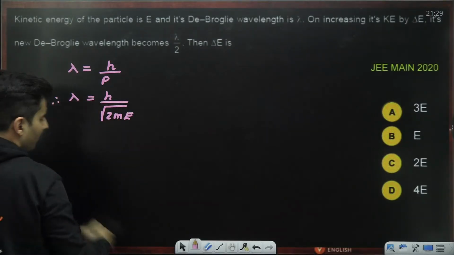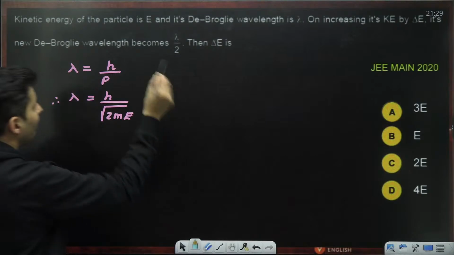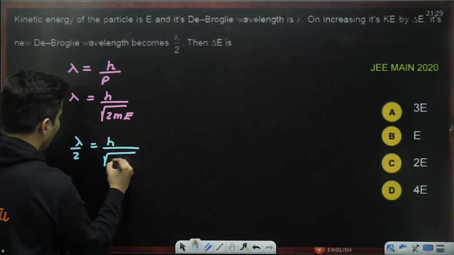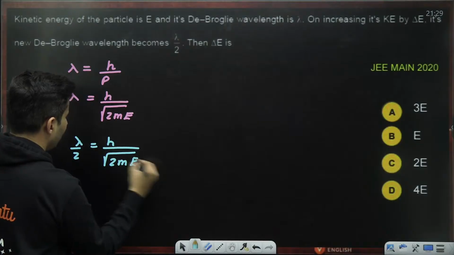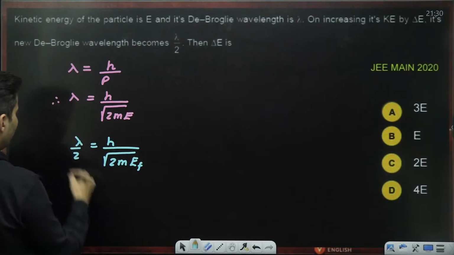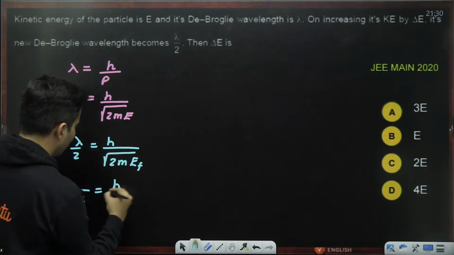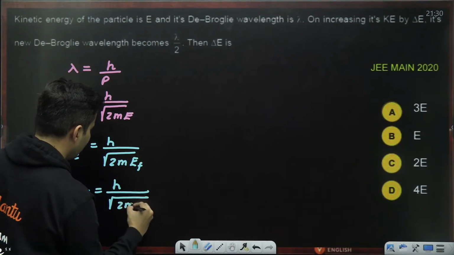That is your original. Next time, the wavelength becomes lambda by 2. What is that new energy? I'll just call it E final. Now substituting lambda over here, just substitute lambda and see what exactly we get.